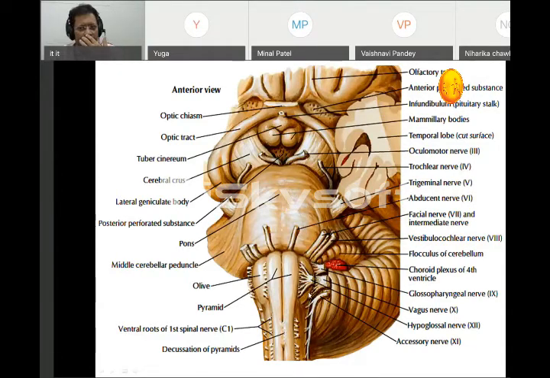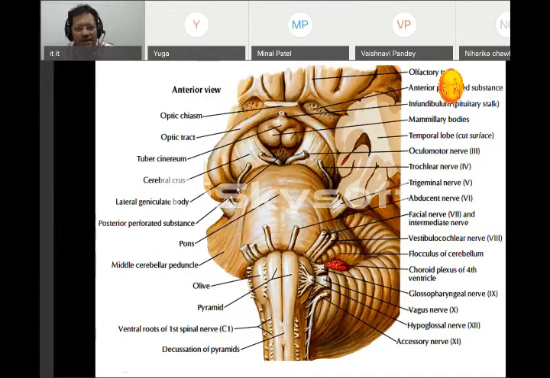Remember it. Whenever the question is asked about where a nerve arises, we have to remember where the nerve is coming from. Usually their nuclei, the gray matter, lie in the brainstem, in that region. So we can remember that olfactory goes directly to the cerebrum. Optic chiasma and optic tract carry it from here and go to the occipital lobe directly. Then two nerves, third and fourth, go to the midbrain. Oculomotor and trochlear go to the midbrain. So we can remember it like that.